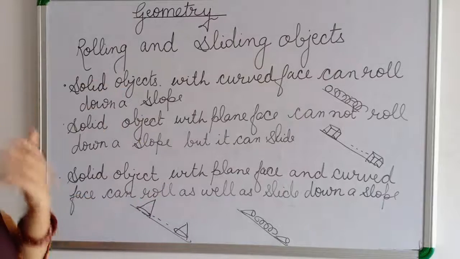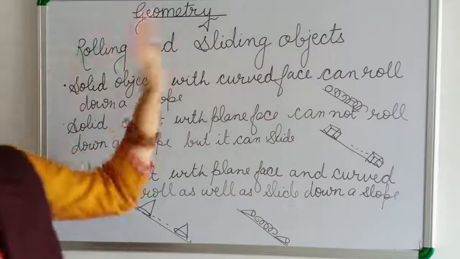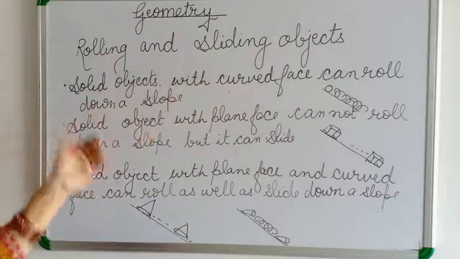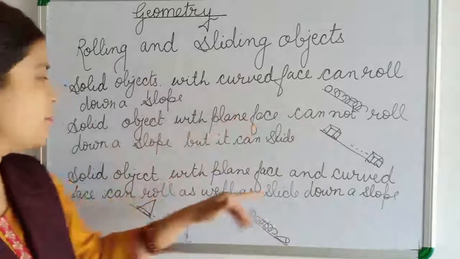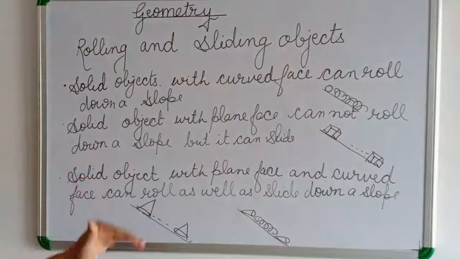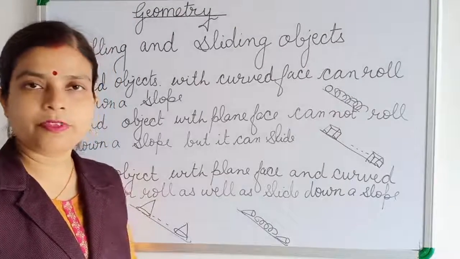So what have we learned today? Which object is rolling and which object is sliding. A solid object with a curved face can roll down a slope. A solid object with a plane face cannot roll down, but it can slide. A solid object with a plane face and a curved face can roll as well as slide down a slope.